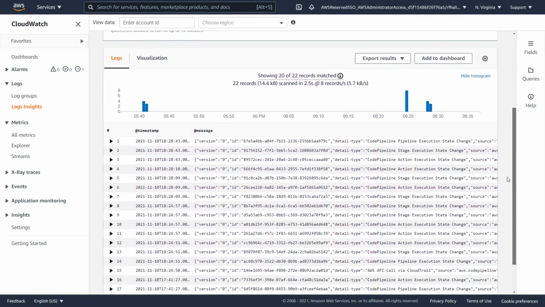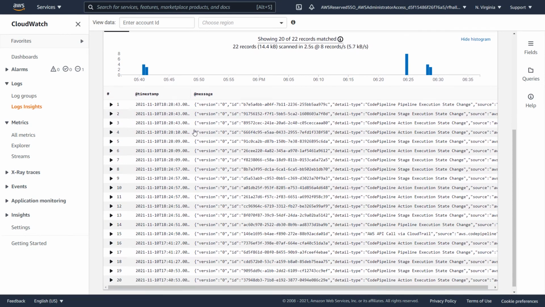If we scroll down, we can see the different execution IDs, or the different IDs, as well as the detail types. If you focus in on detail types, you'll notice that we have the different detail types from pipeline execution state changes and action execution state changes, as well as information from CloudTrail.